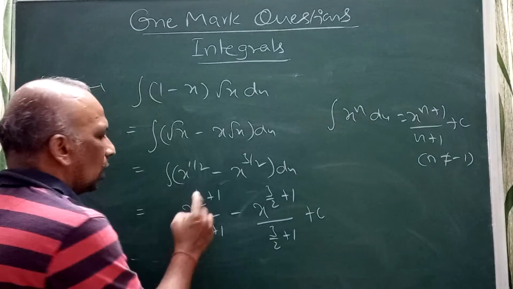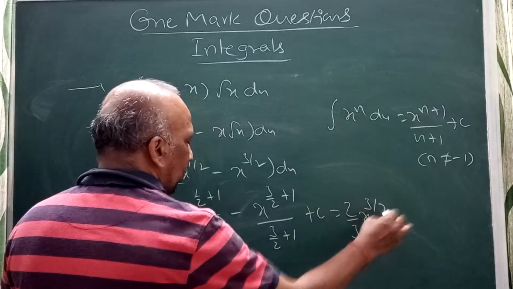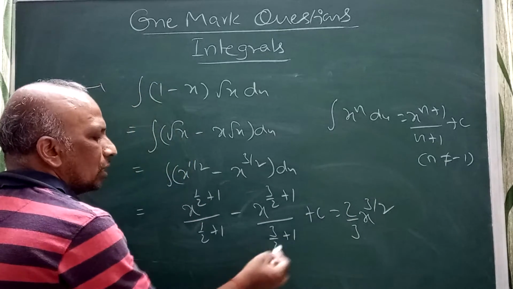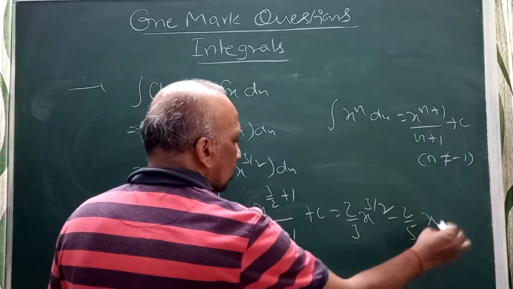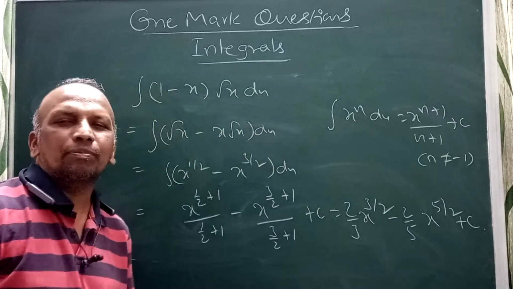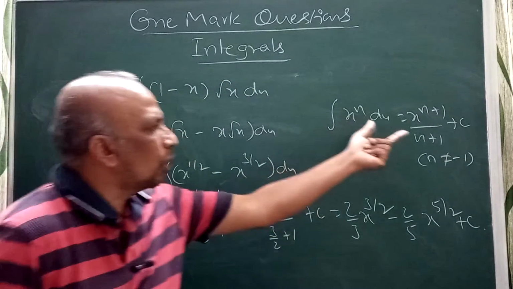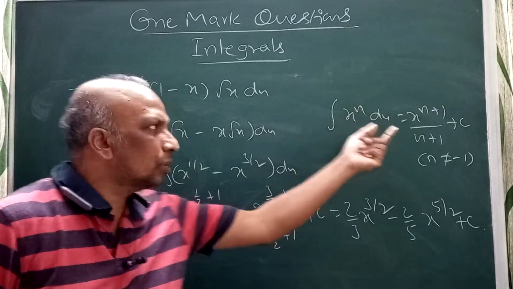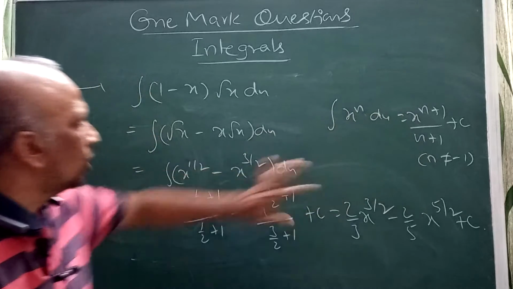So this is 2 by 3 x power 3 by 2 minus 2 by 5 x power 5 by 2 plus constant. The simple procedure: just multiply and use this formula, wherever x power n is, use this n value.